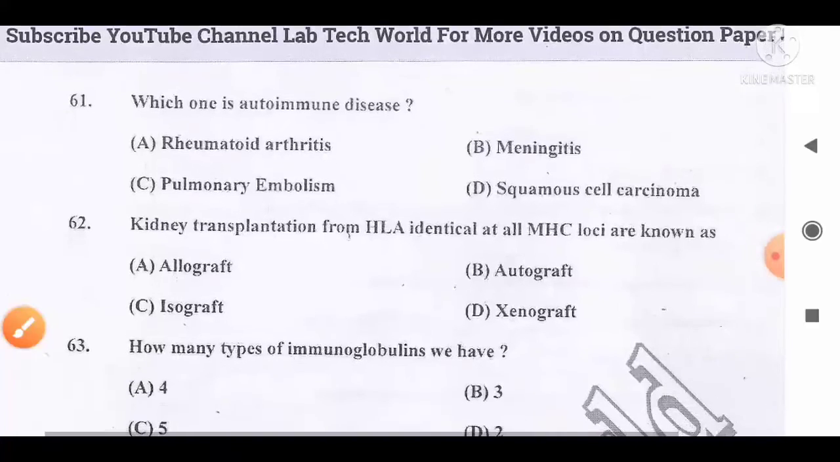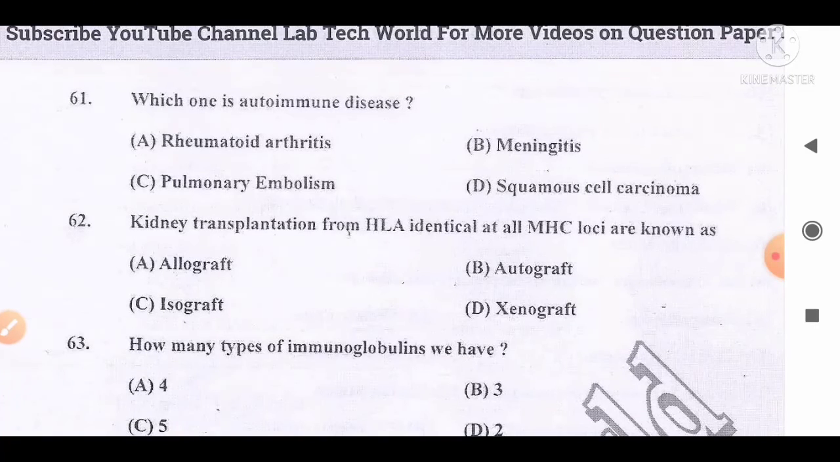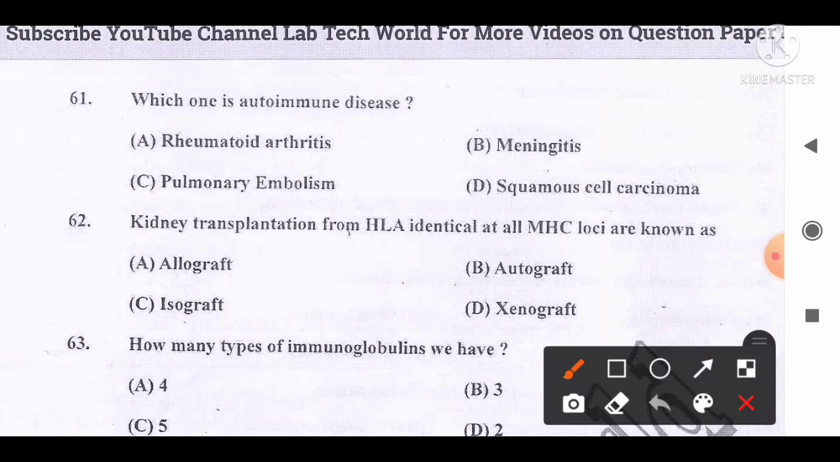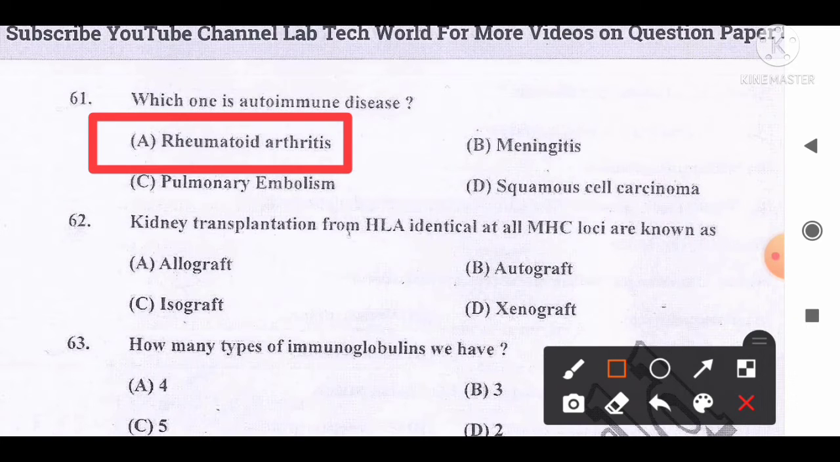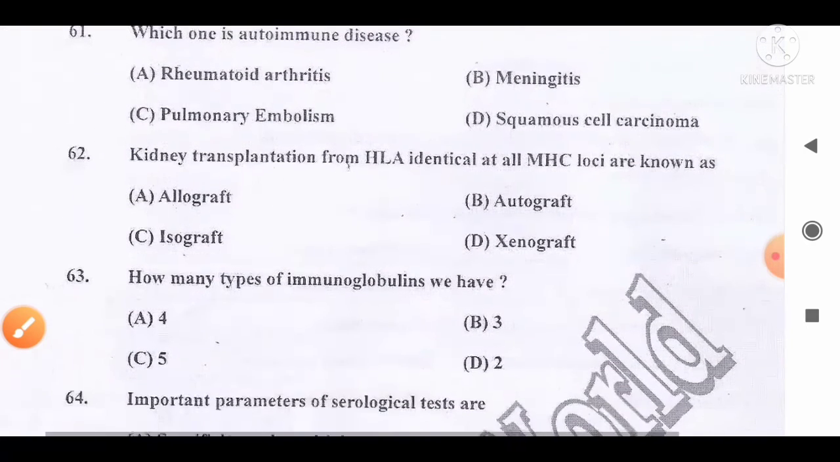Move to the next question, number 61. Which one is an autoimmune disease? And the options are A, rheumatoid arthritis, B, meningitis, C, pulmonary embolism, D, squamous cell carcinoma. This is one of the easy and most frequently asked questions, and the correct answer for this question is option A, rheumatoid arthritis is an autoimmune disease. So you can remember the answer of this question. Option A is the correct answer for this question.